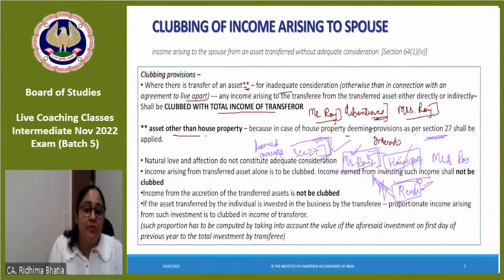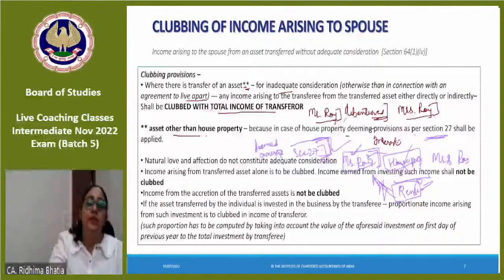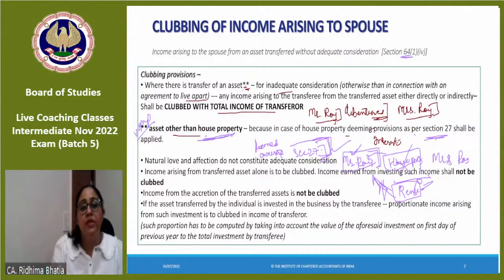But had there been some other asset other than house property, like debentures, jewelry, anything, whatever income is arising from that asset would have been clubbed as per the provisions of section 64. Understood? This is a very, very important point and many people make a mistake here. They apply clubbing. But in house property case, the ownership has not changed.